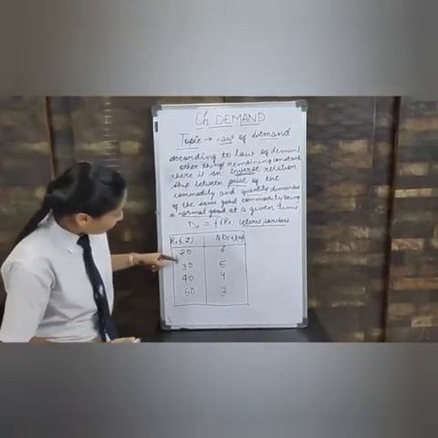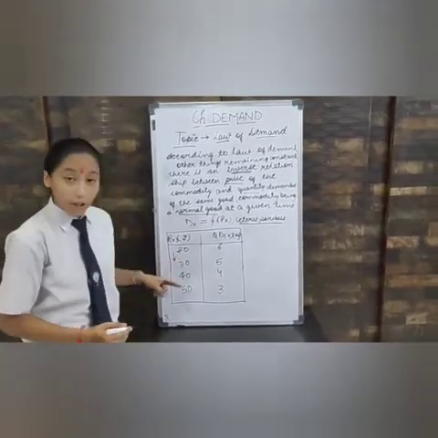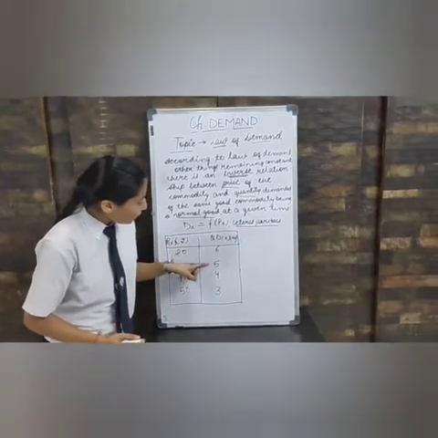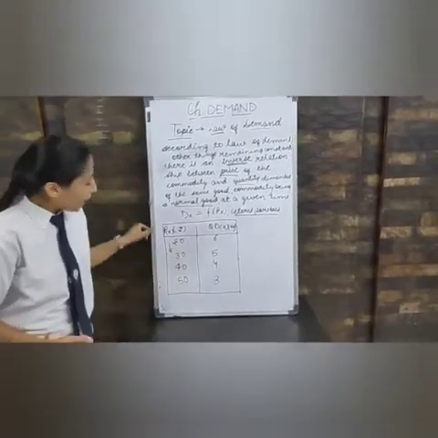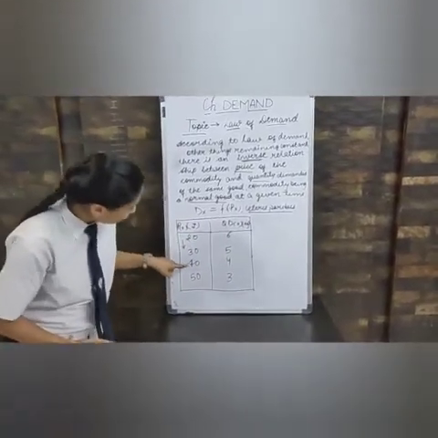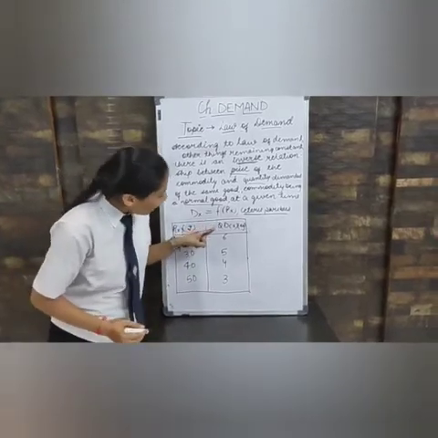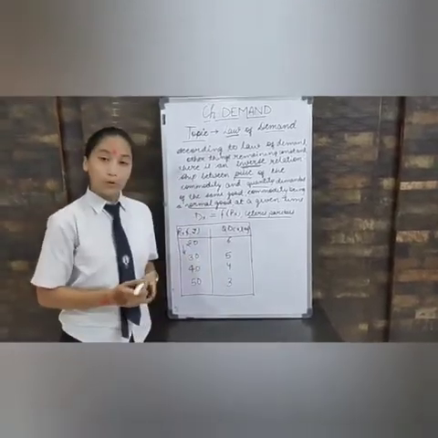Below also we can see that if the price of good X increases from 30 to 40, the quantity demanded decreases from 5 to 4, and if the price of good X again increases from 40 to 50, the demand for good X decreases from 4 to 3.